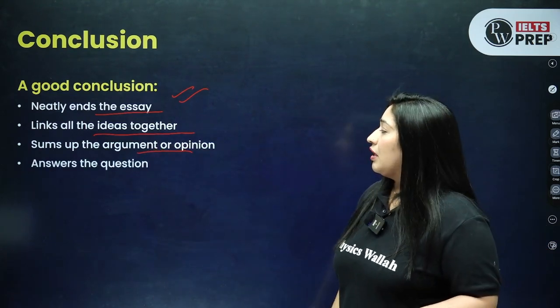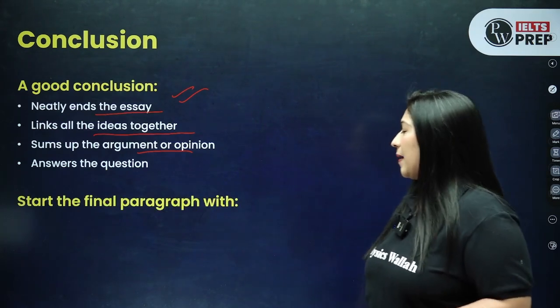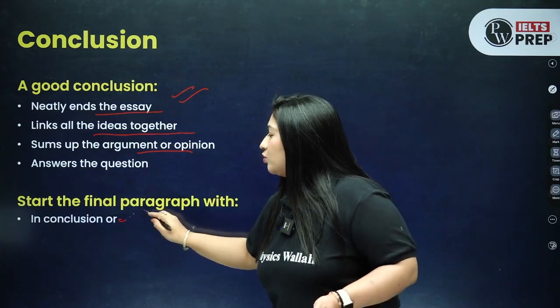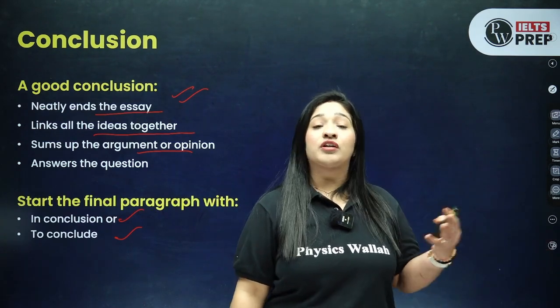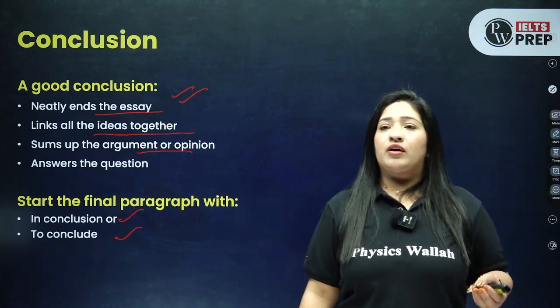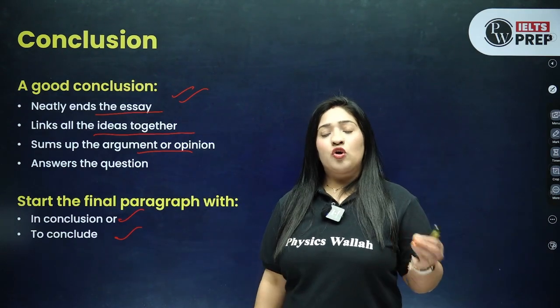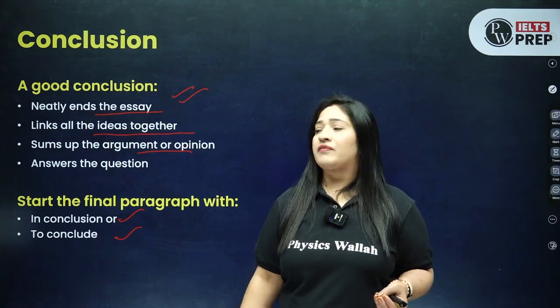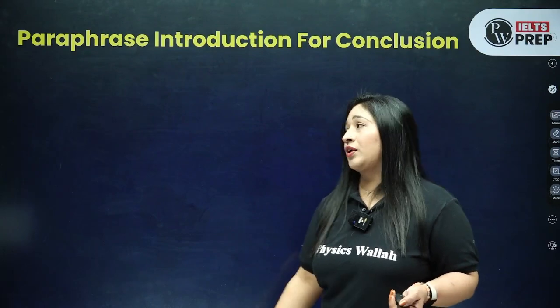Let's take an example and answer the question. For example, start the final paragraph with "in conclusion" or "to conclude". There are so many other words, for example, at the end, in the long run, or maybe in crux. I would suggest you use these two openers for your conclusion, because these are very academic words and will give a good impression. So better you use these academic words.